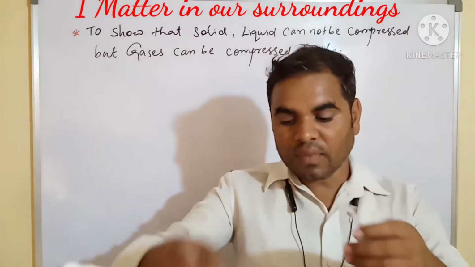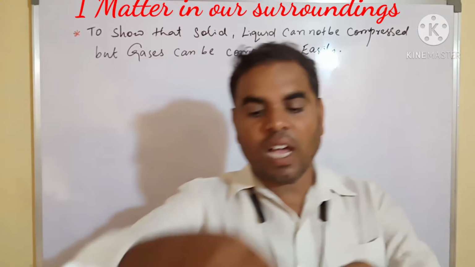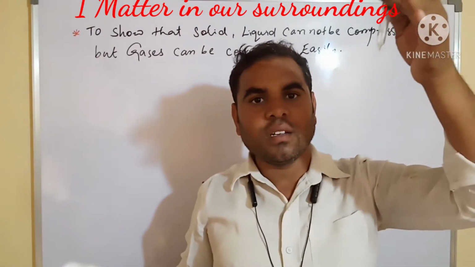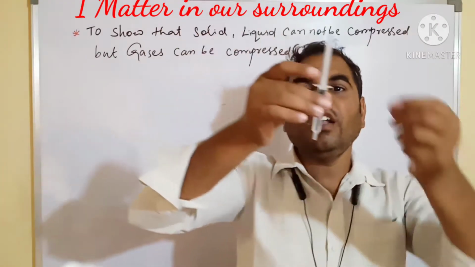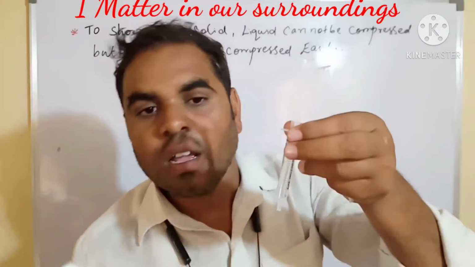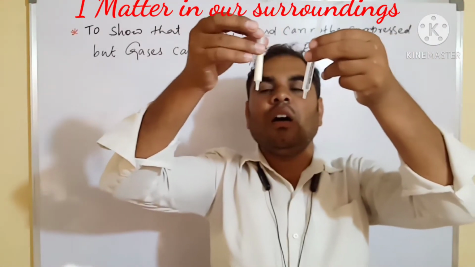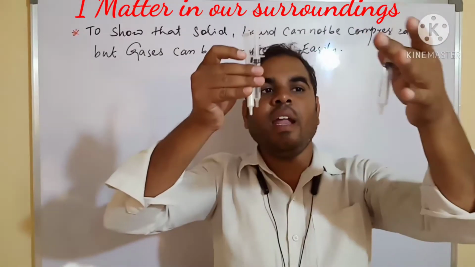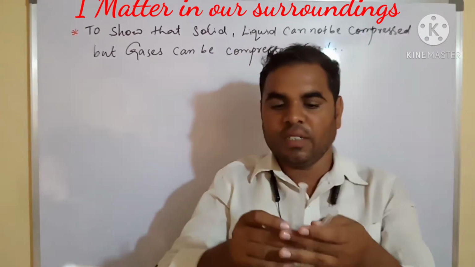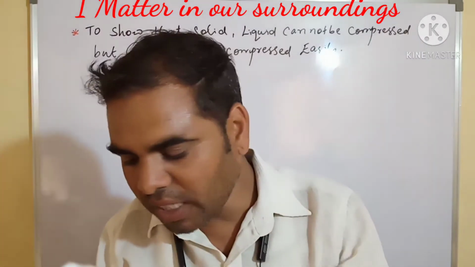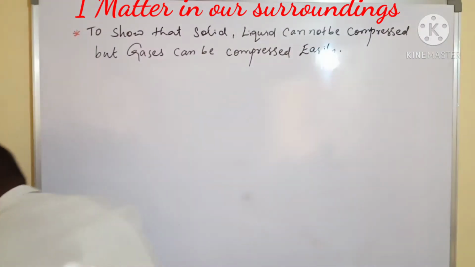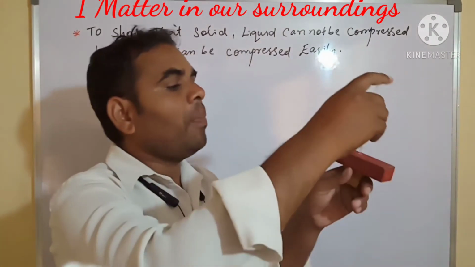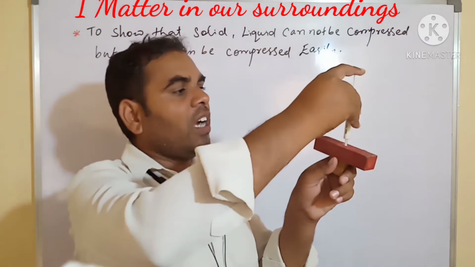Here we have to take three syringes. This one is empty. This one is filled with water, and this one has salt in it. This other one is empty. We have to keep a wooden board on top and apply pressure. This one has salt in it now.